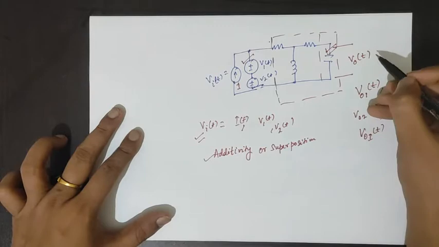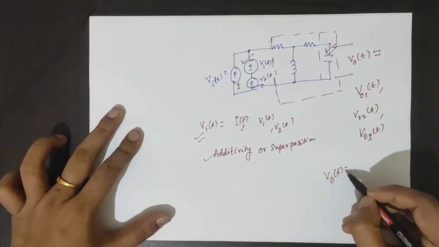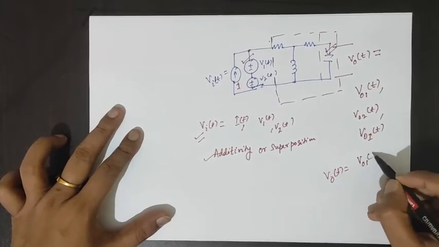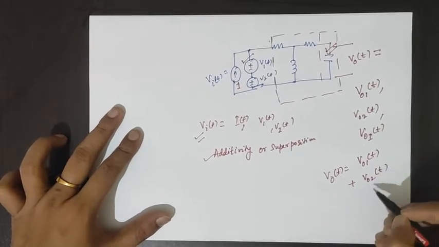So what will be the output voltage? It will be the sum of the responses corresponding to the individual excitations.